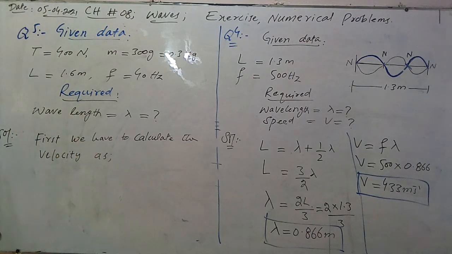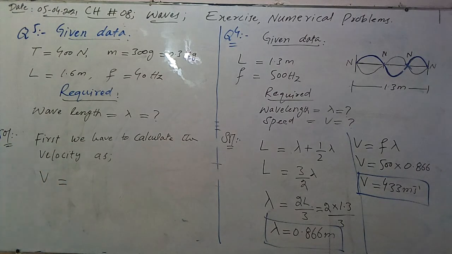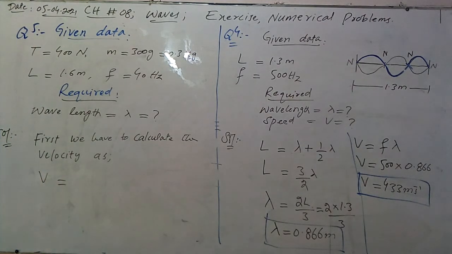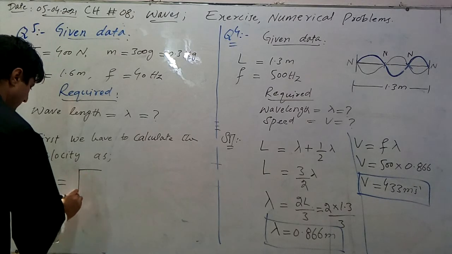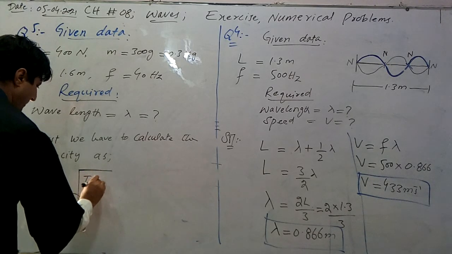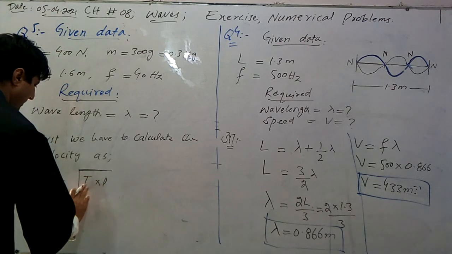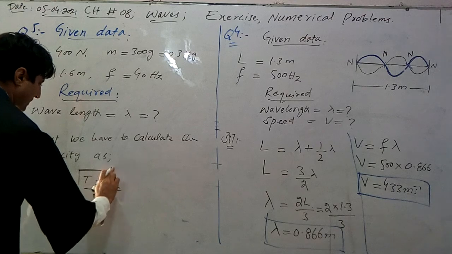Velocity is given by a formula. V is equal to under the root, tension in the string multiplied by length of the string divided by mass of the string. So putting the values here.